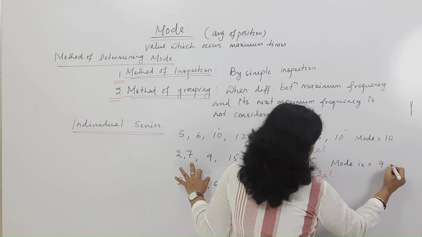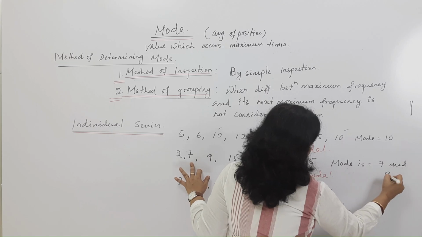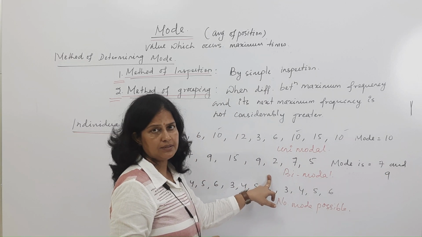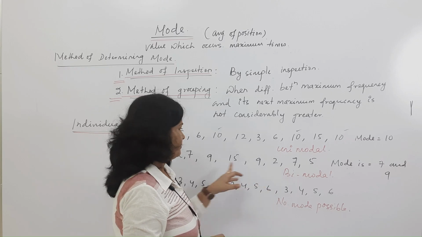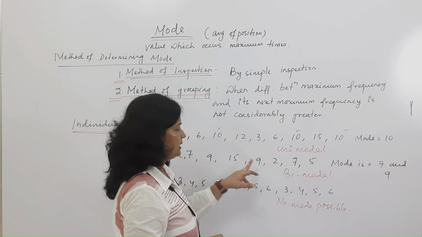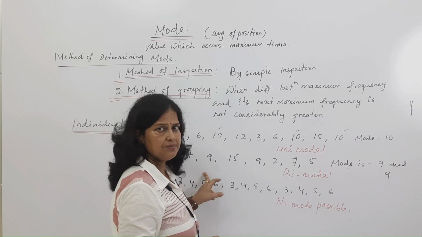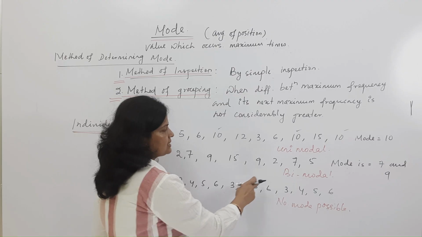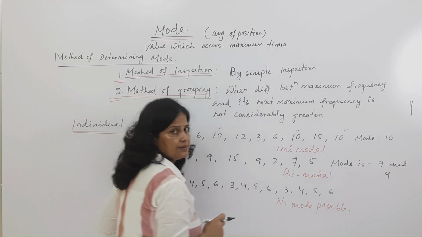Two modes are possible here. 7 can be a mode, and 9 can be a mode, because 7 is repeated 2 times and 9 is also repeated 2 times. So you can say this is a bimodal series.